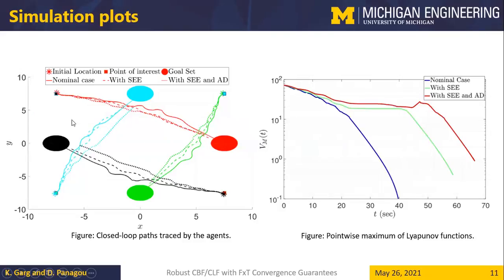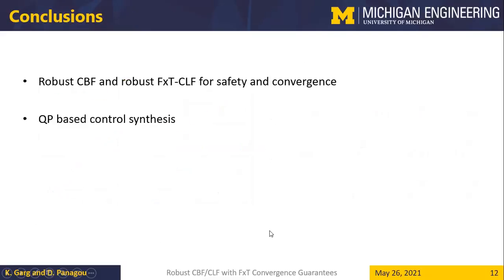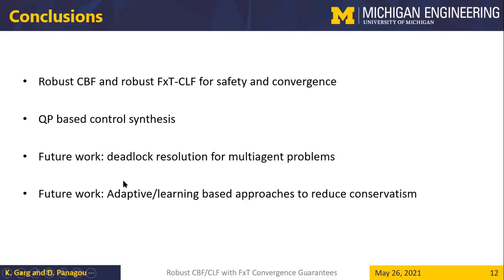Finally, these are the closed loop trajectory plots on the left and the variation of the Lyapunov function on the right, demonstrating fixed time stability under the proposed control input. So to conclude, we presented the notion of robust control barrier function and robust fixed time control Lyapunov function to encode safety and convergence in the presence of additive disturbances as well as state estimation errors. And we demonstrated how we can use these notions in a quadratic program-based formulation to design control synthesis. Future work involves